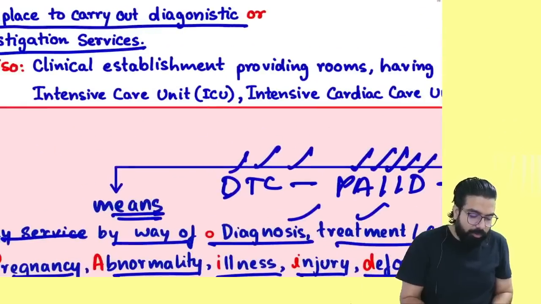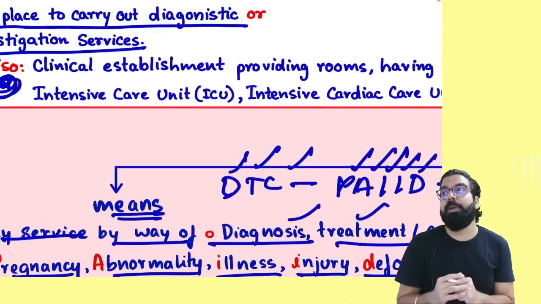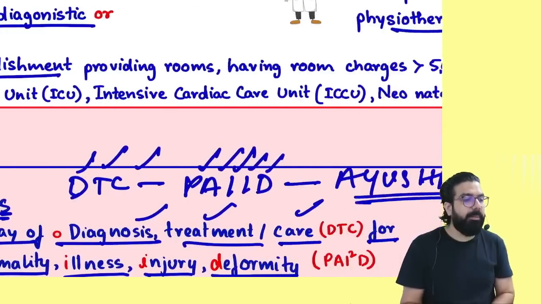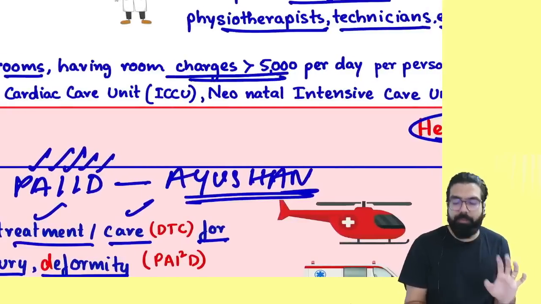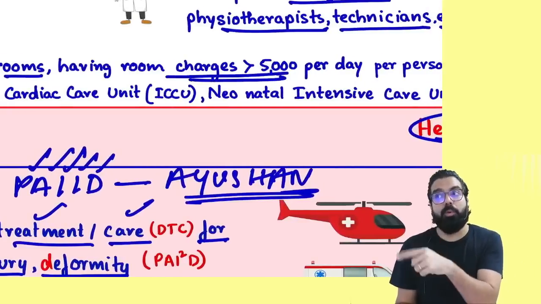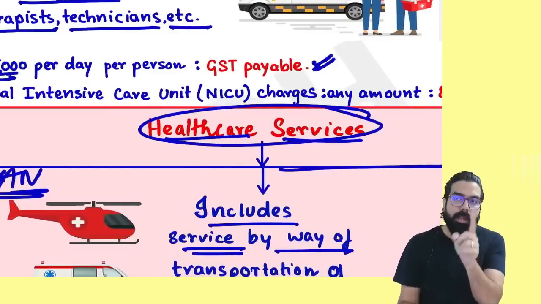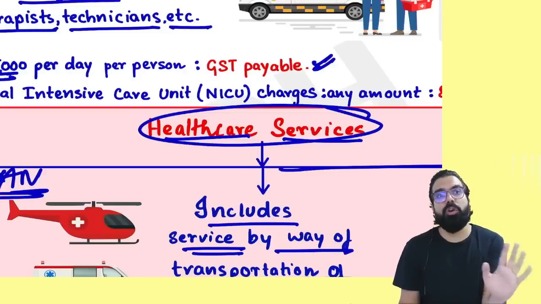Now, one thing which you have to be very careful about, remember for your exam purpose also: if a clinical establishment is going ahead and charging you room rent, providing a room having room charges more than 5,000, then it shall always be GST payable. But if less than or equal to 5,000 rupees, then there is no GST.